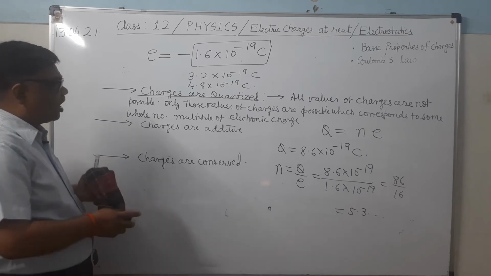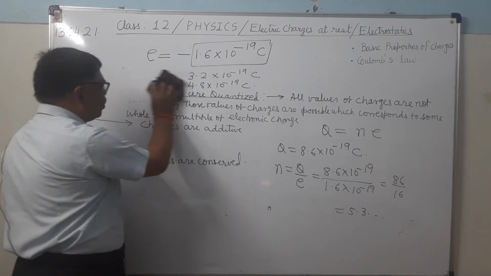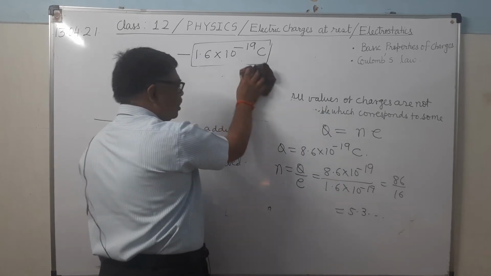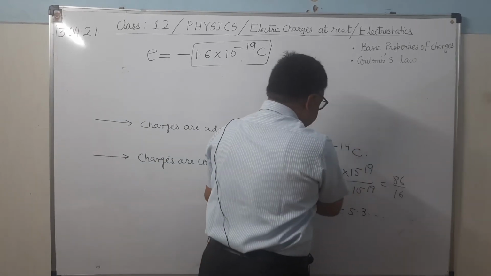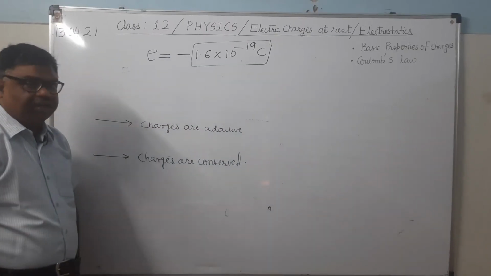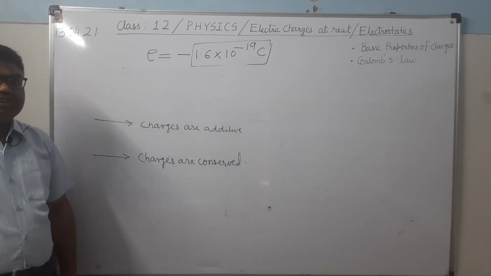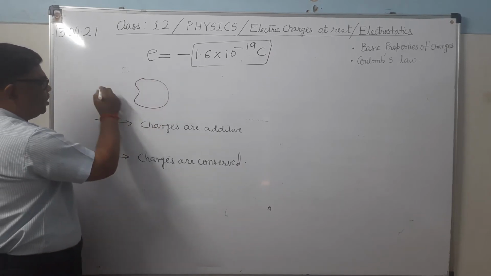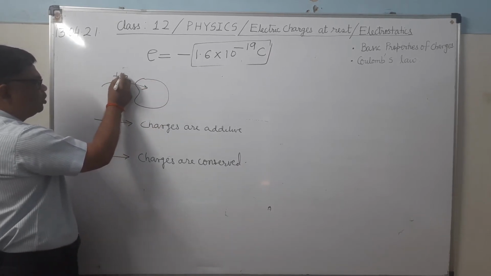Then charges are additive. As we know that there are two kinds of charges, one is the positive charge and the other is the negative charge. So charges are additive means they can be added algebraically, with sign. Suppose this is a body which is firstly given plus 5 coulomb charge.